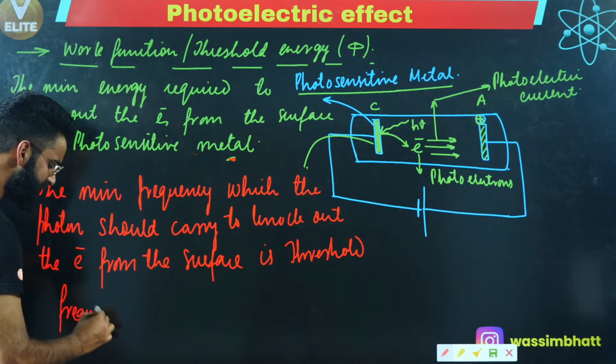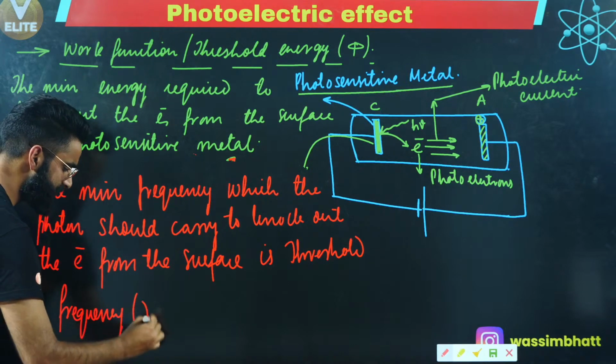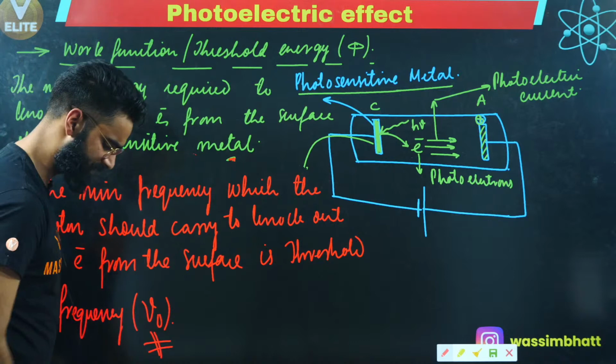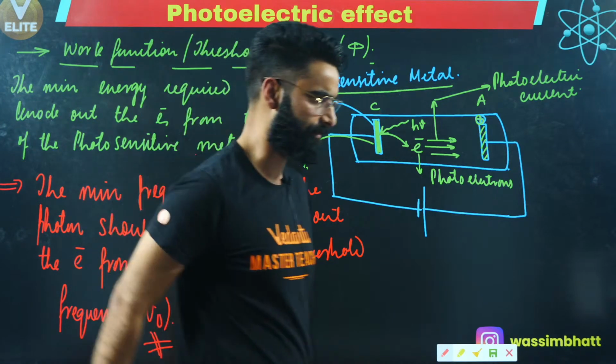And this threshold frequency is represented by nu naught. This is the symbol by means of which we represent the threshold frequency.